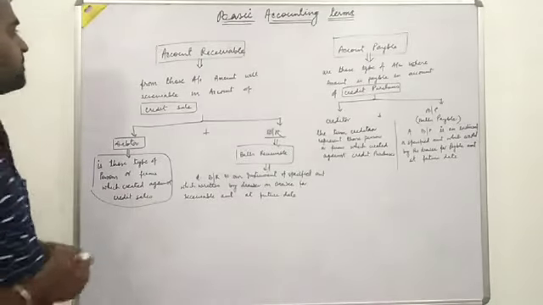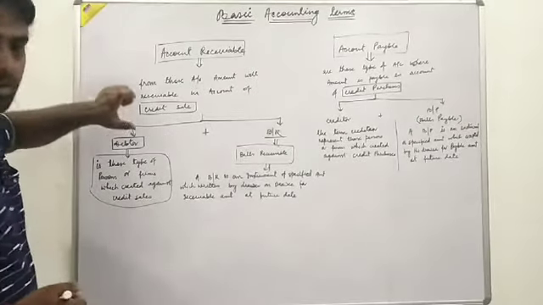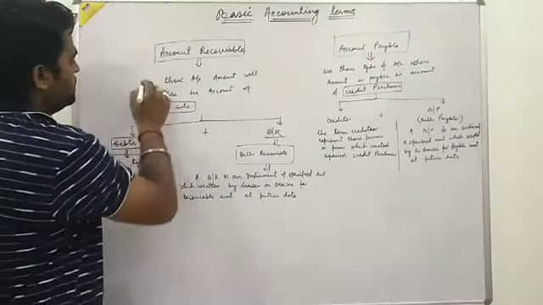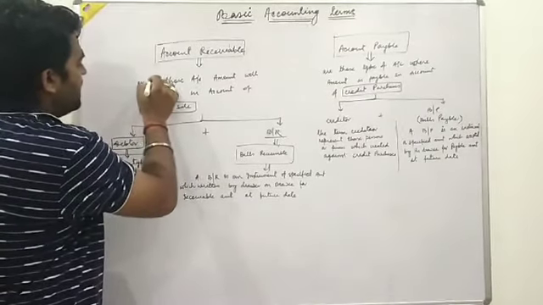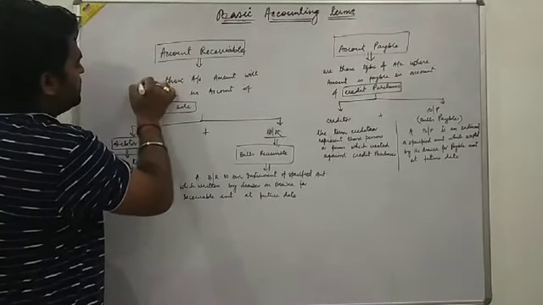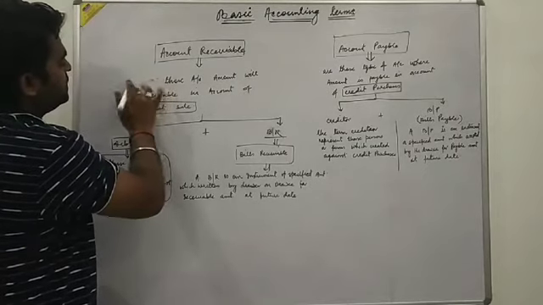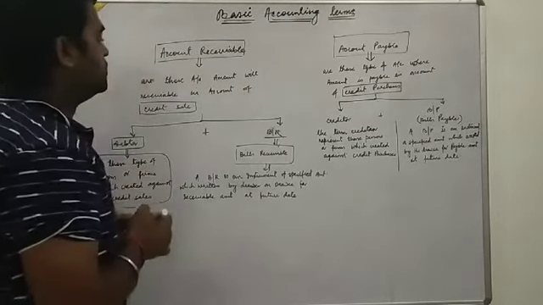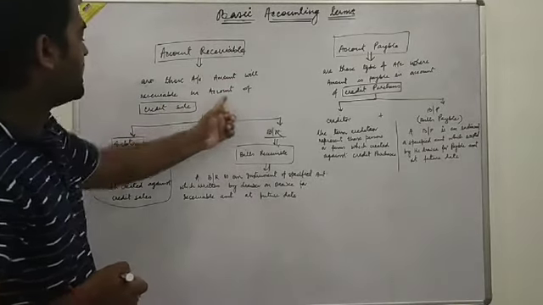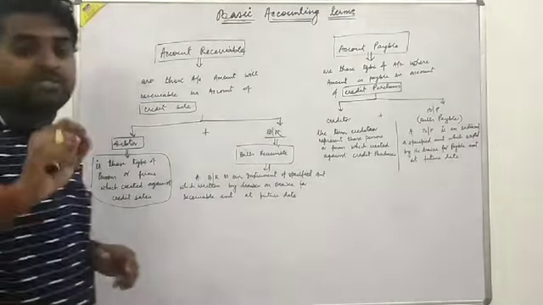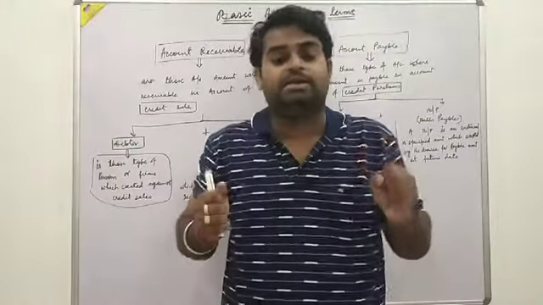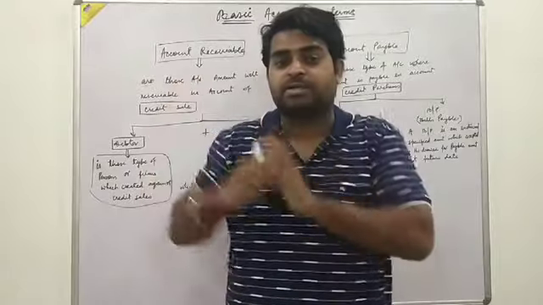See here, account receivable are those type of accounts from which the amount will be receivable on account of credit sales. Means from those accounts we will receive the amount against credit sale, that is called account receivable.